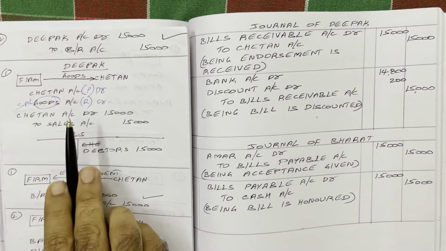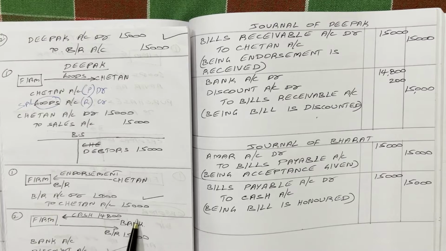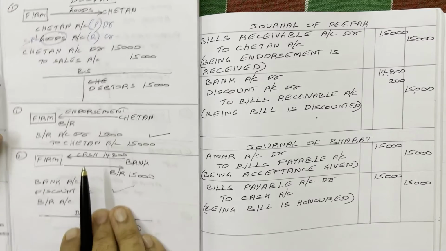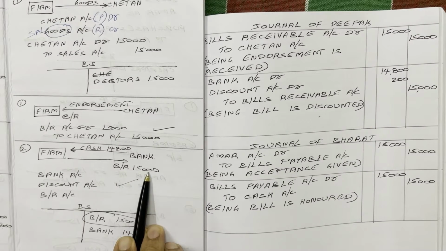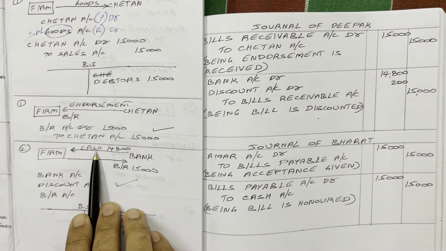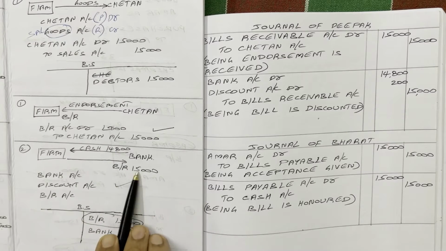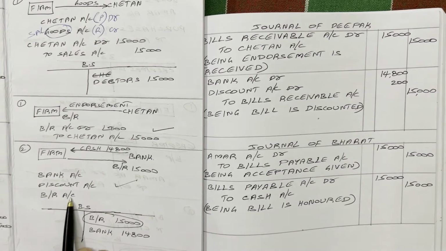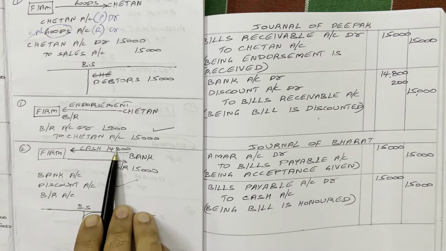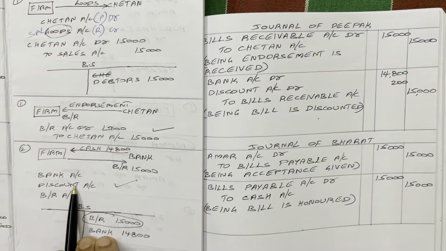Next, what happened? Deepak needed the money before the due date. So Deepak went to the bank and sold the bill to the bank. From Deepak, the bill is going to the bank. A 15,000 worth bill, the bank deposited 14,800 in Deepak's account. So the bank balance is increased by 14,800 and a 15,000 worth bill is going from Deepak. Instead of 15,000, only 14,800 came. Means this 200 is what? Discount allowed by Deepak. In Deepak's books, these three are the accounts.